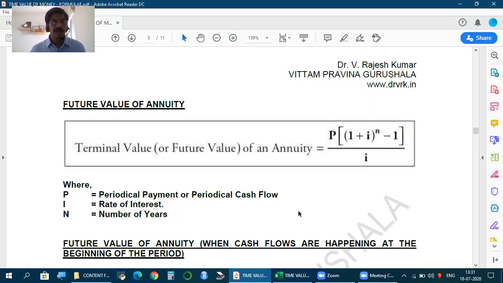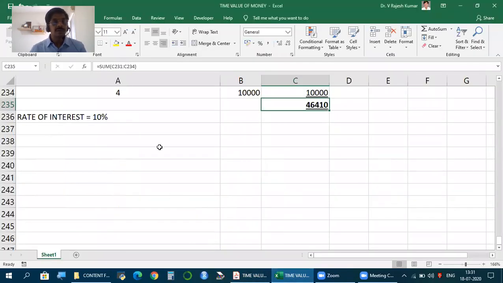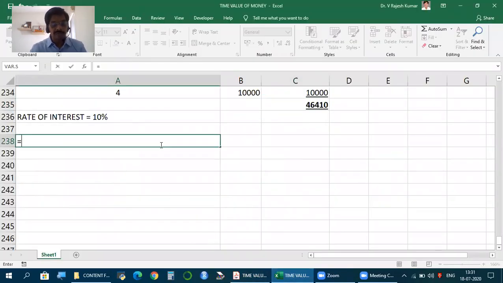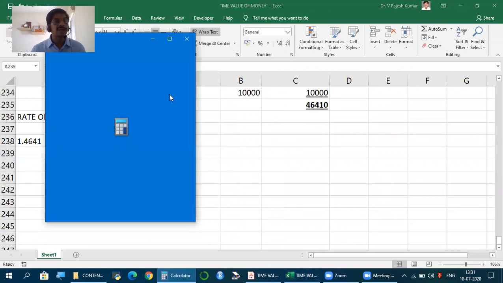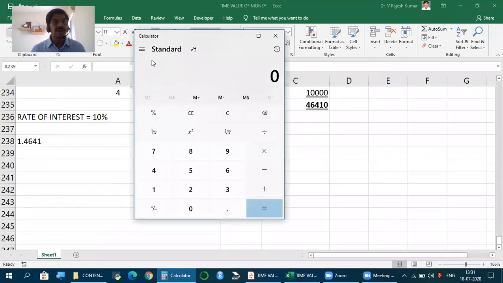But I'll show the calculation on Excel. 1 plus I to the power of n, which is 1.1 to the power of 4. Period is 4 years. But I am calculating easily on Excel. What you need is you should know how to calculate this on a calculator. And in a standard calculator, you don't have a power function.